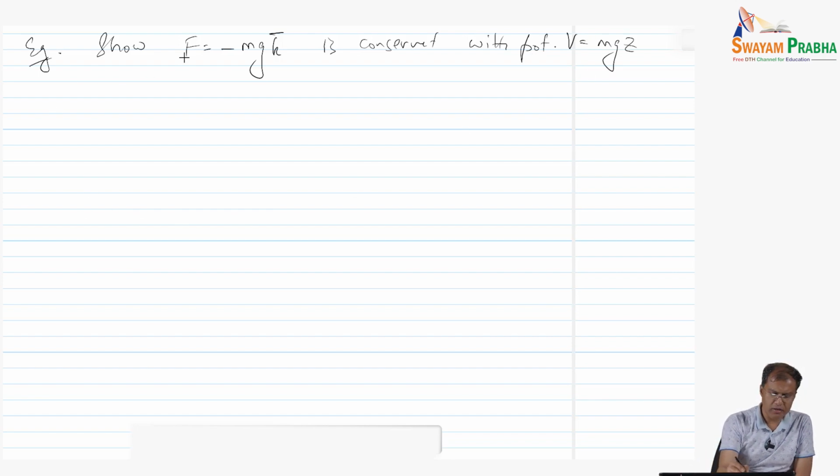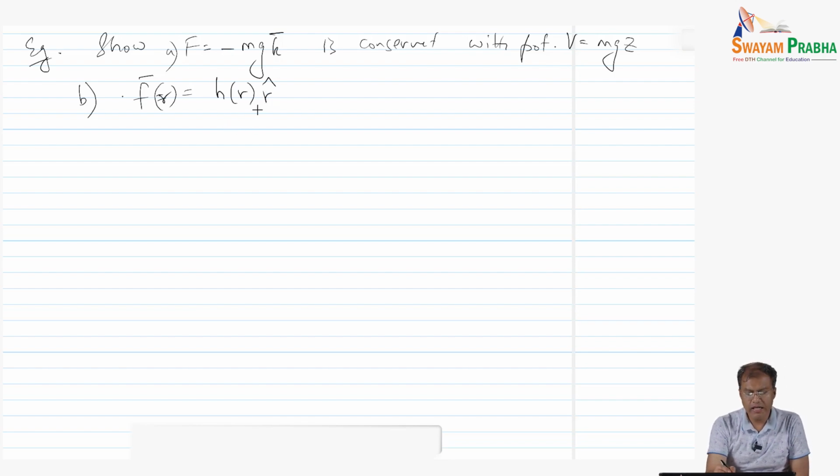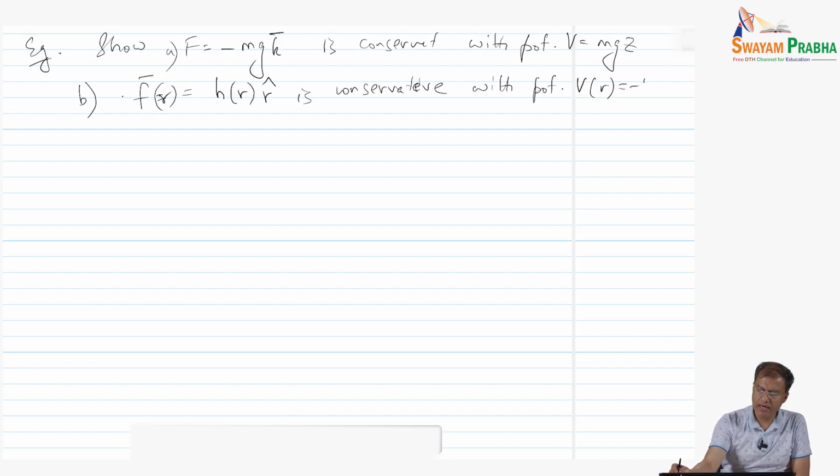The second part of the problem says show that the force field of the form F of r given by h of r times r hat, that is the radially directed force field, is conservative with potential V of r given by negative H of r, where H of r is the integral of h of r dr.